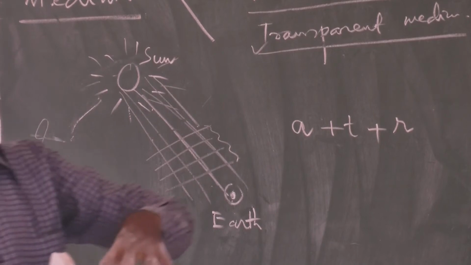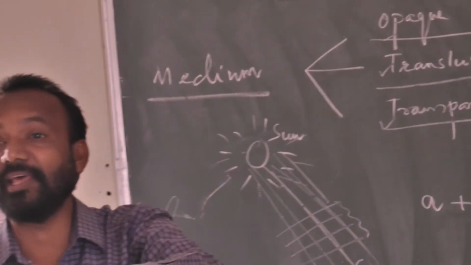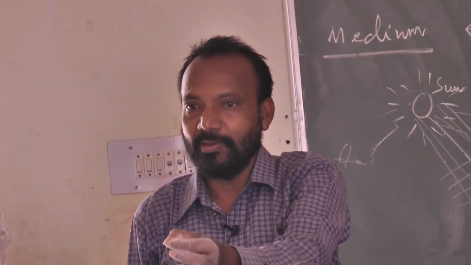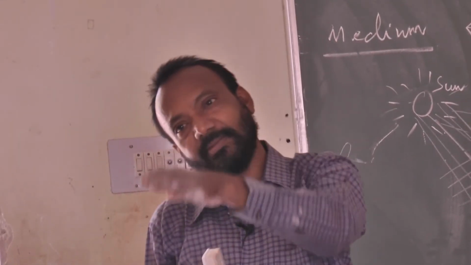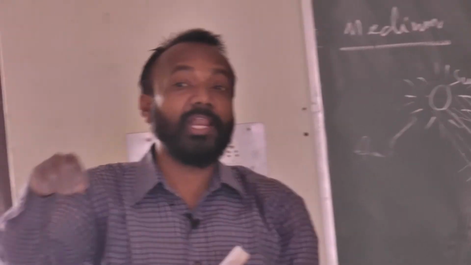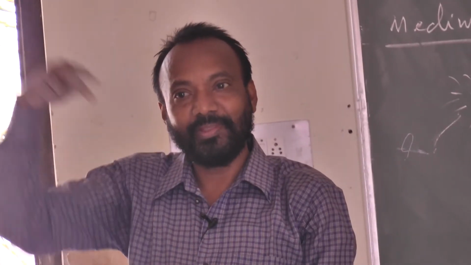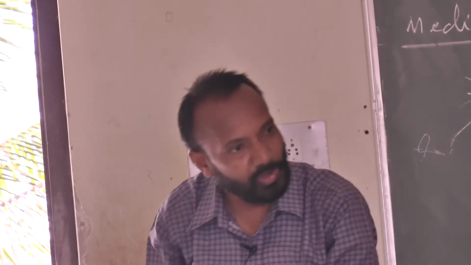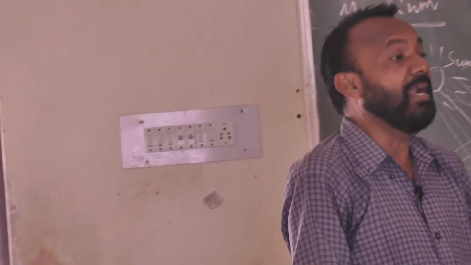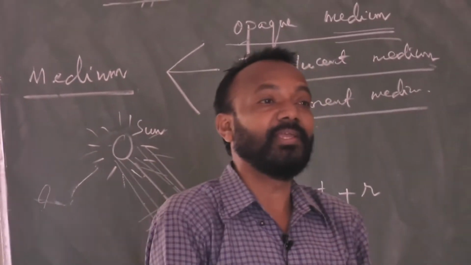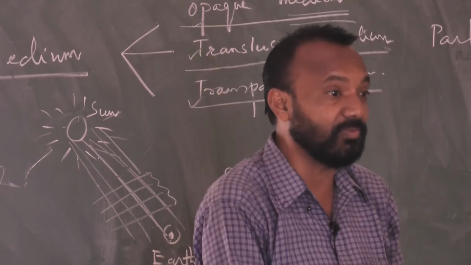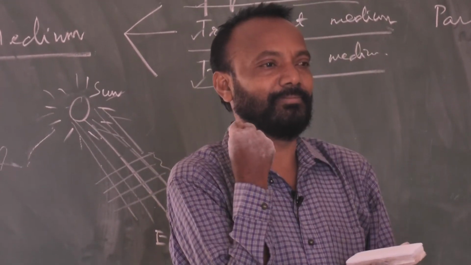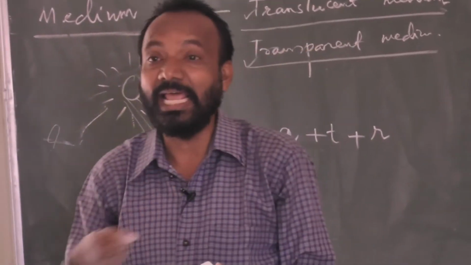On or above the earth's surface there are different surfaces and media. When radiations come, some surfaces allow some of the radiation to pass through, and some surfaces do not allow it to pass through. It returns back, and reflection takes place. If it is allowed to pass through, refraction takes place. Some surfaces on the earth also absorb the light energy. Neither do they reflect it nor allow it to pass through.